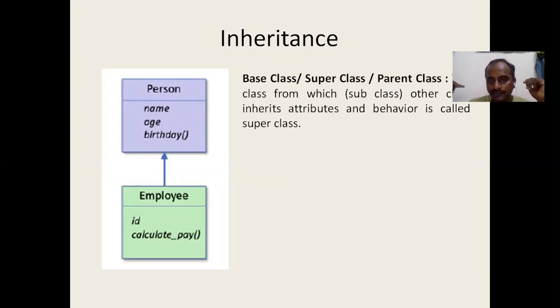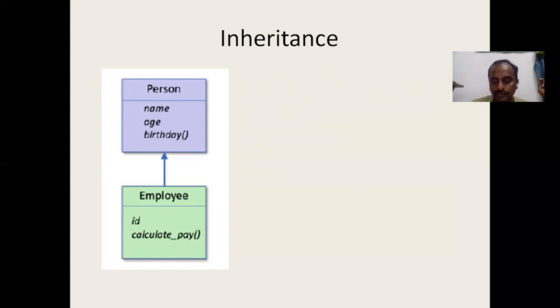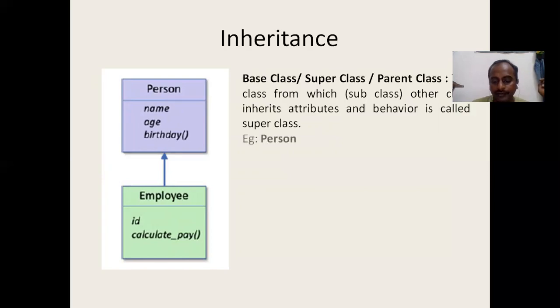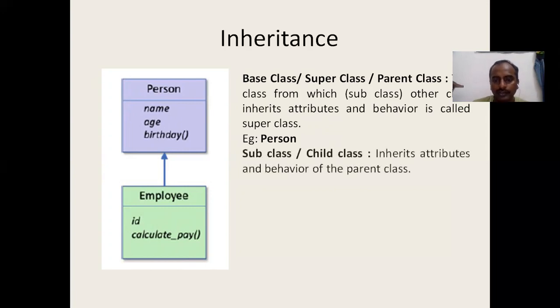We should understand this terminology whenever we are talking about inheritance. The class Person is the base class here, or we also call it superclass or parent class. The class from which another class inherits attributes and behavior is called the superclass. That was the definition we should understand. In this example, Person is the base class, superclass or parent class. Employee is called the subclass, child class or derived class. It inherits the attributes and behavior of the parent class.